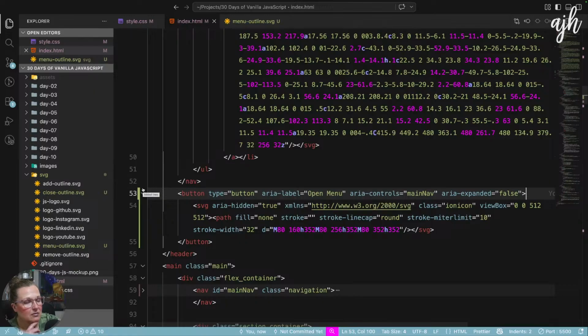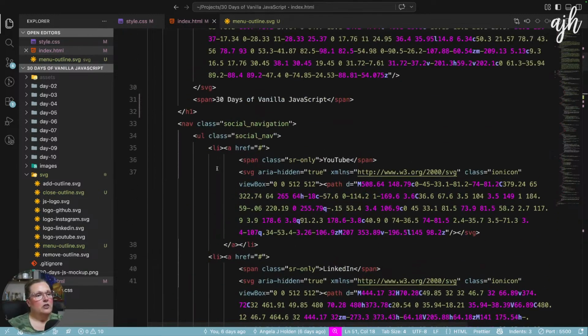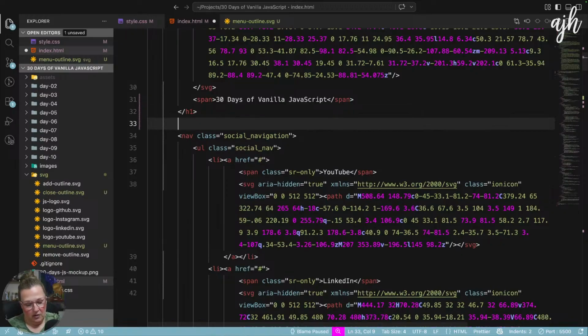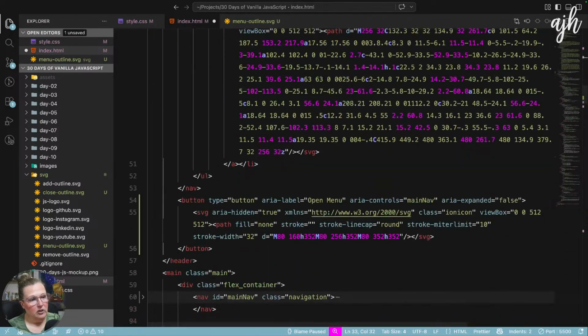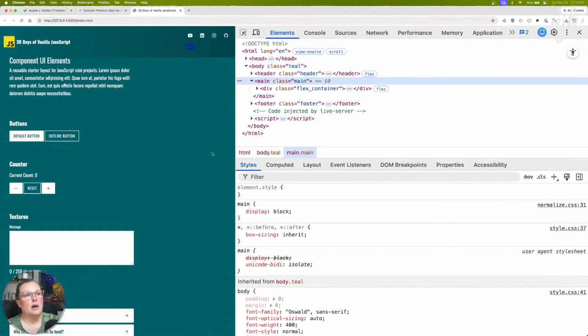Can I? It's not navigation though. So probably what we need to do is just put a div around this, and that will take care of that. So let's say div, we'll just call it the icon wrap. Literally, that's all it needs to do, is put all of this in a wrapper so it doesn't break our layout.